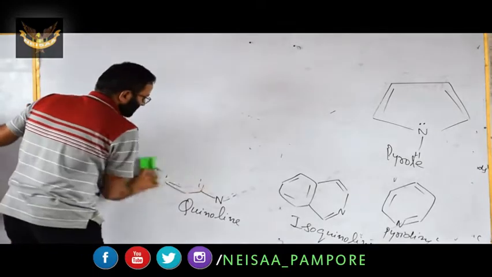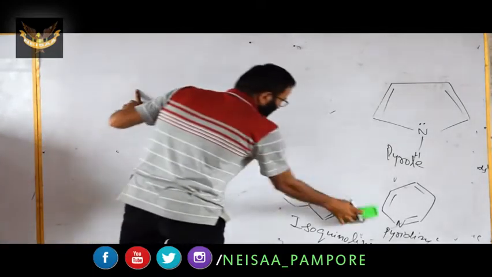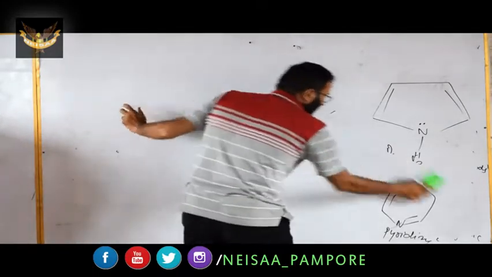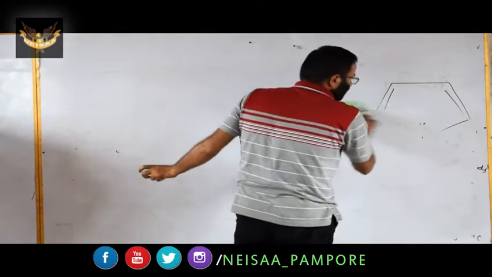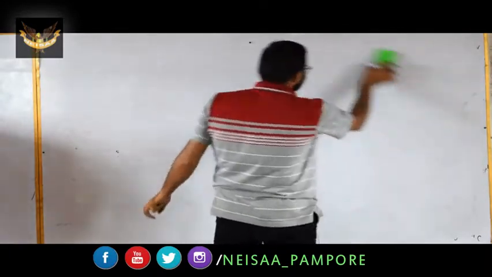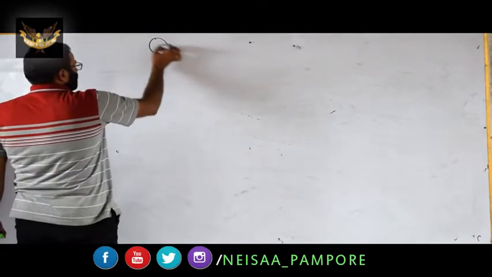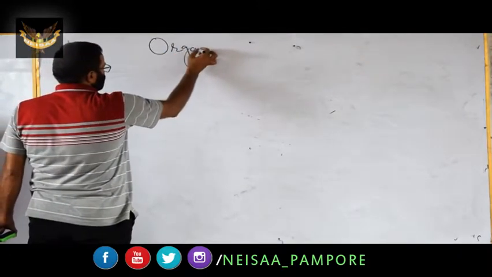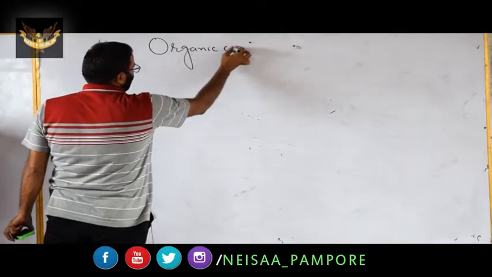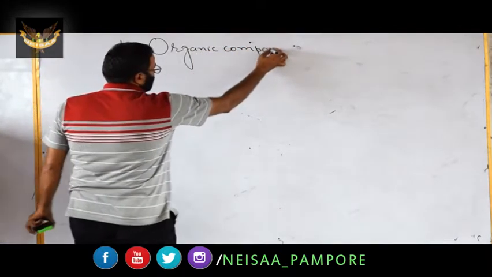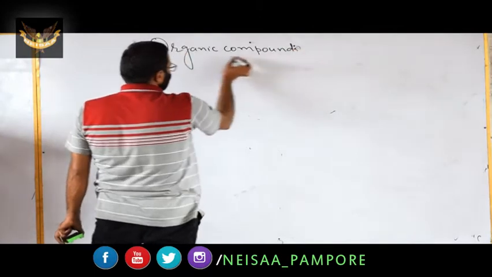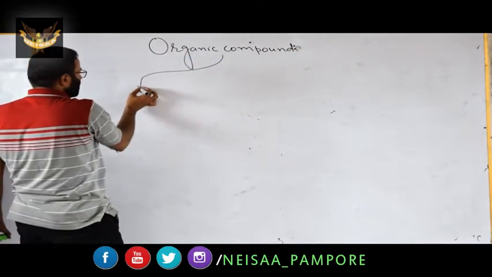This was the first topic from the syllabus, from this very unit, that is classification of organic compounds. Now you can remember the classification as, if you have organic compounds, they have been broadly classified into two categories.